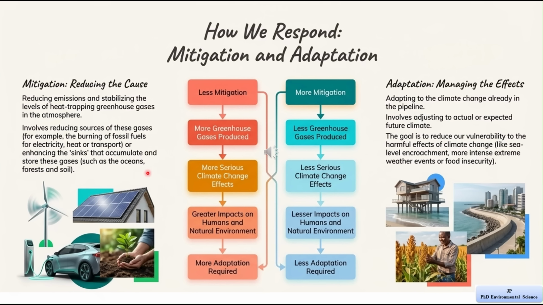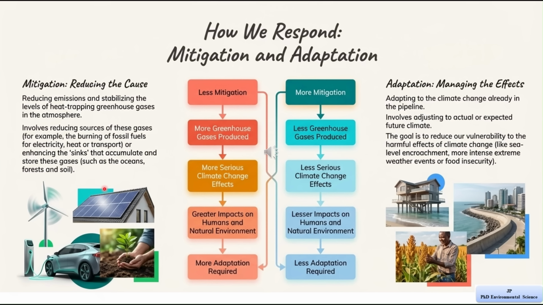The second way is to increase what are called sinks. These are natural systems that absorb and store greenhouse gases. For example, it includes forests, oceans, and soil. Planting more trees helps because trees absorb carbon dioxide. So mitigation is all about stopping the problem from getting worse.